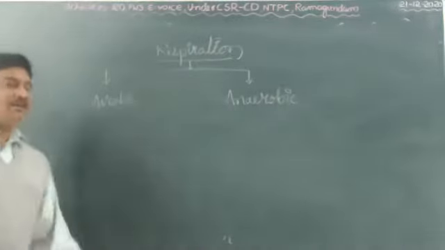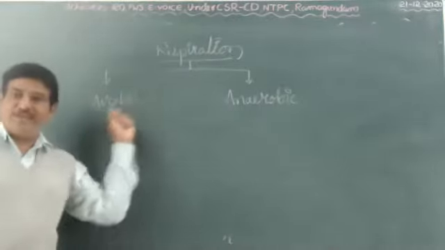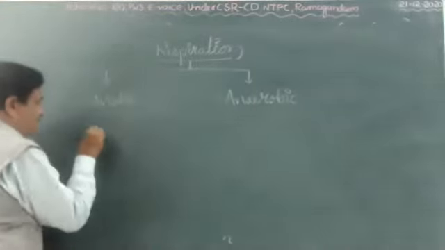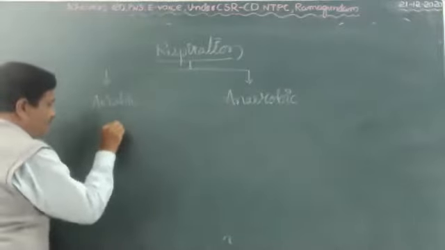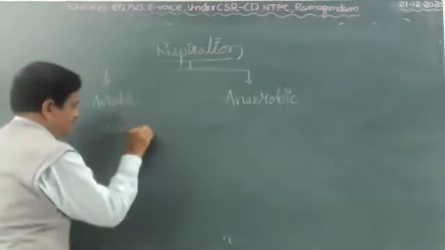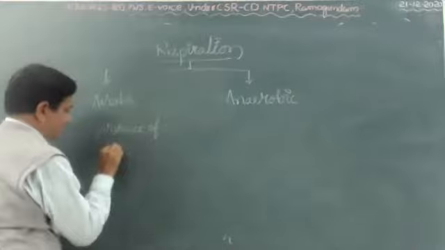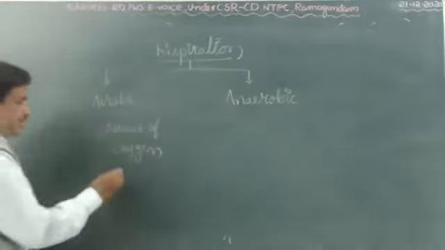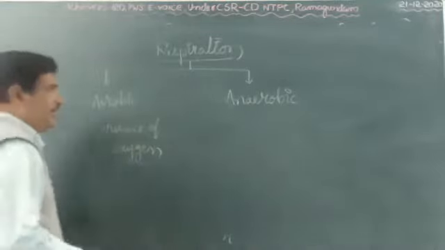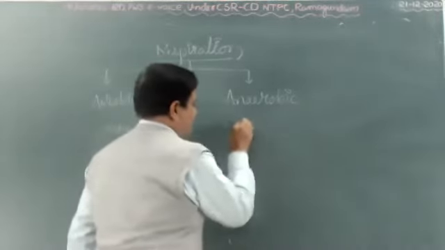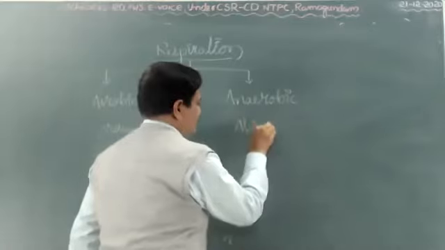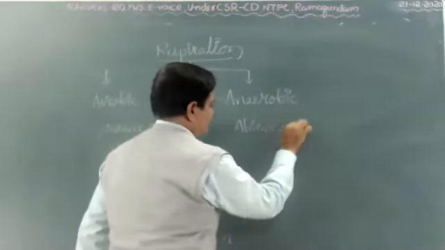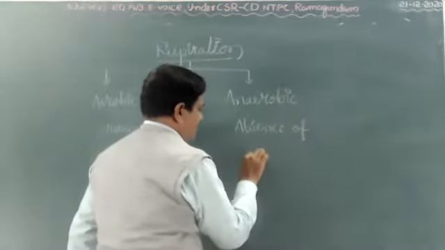Aerobic means, as I explained last class, in the presence of oxygen. Anaerobic means absence of oxygen.